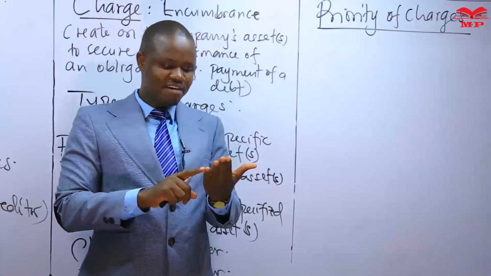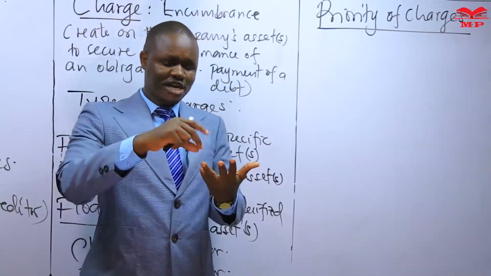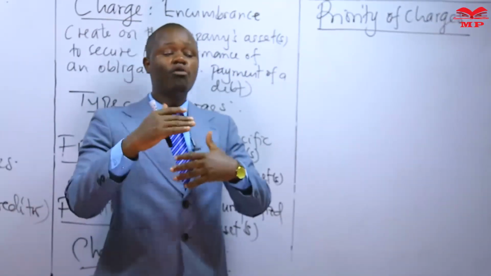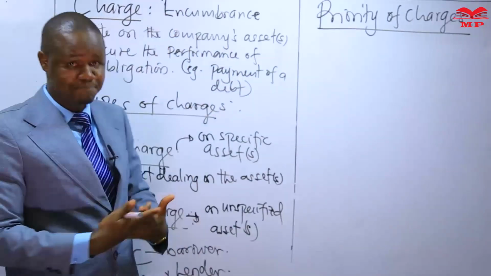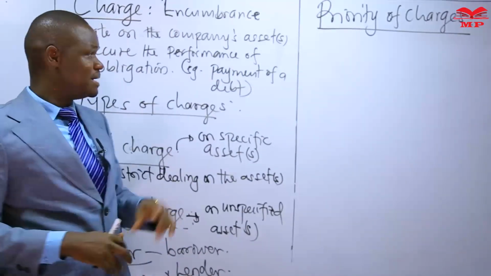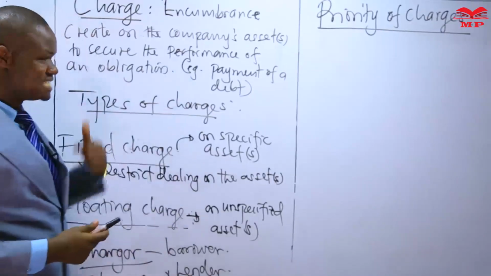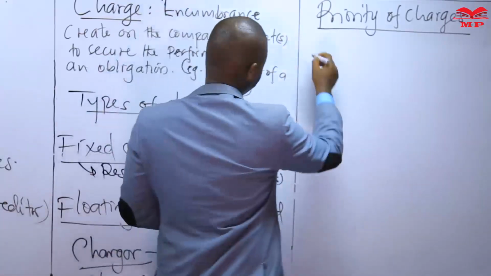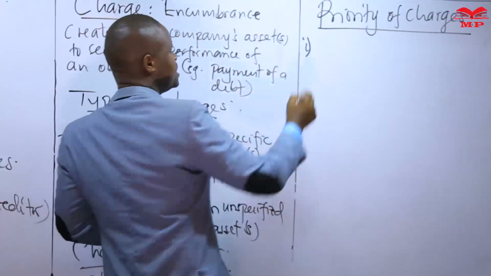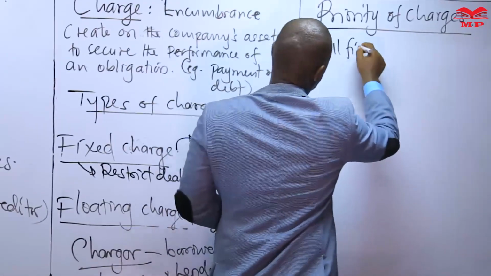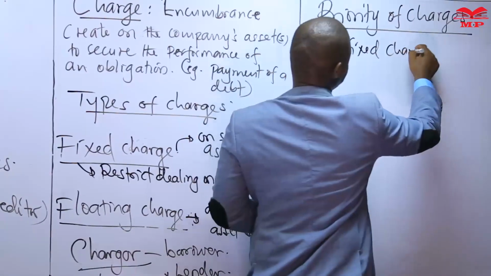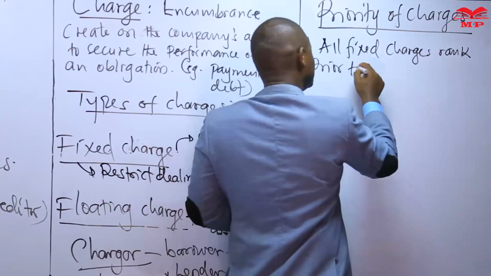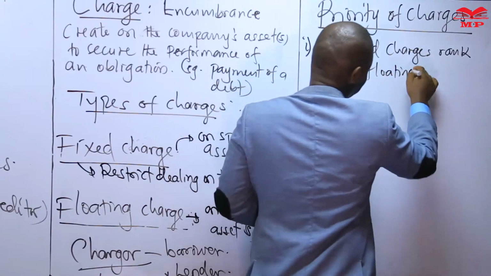So in that case where we have more than one type of charge, or a specific type of charge, two or more of them, the question of which one has priority over the other in the event they are claiming for settlement comes up. Which of these will be satisfied first? Now, these rules guide us in determining this priority, where the first rule is that all fixed charges rank prior to floating charges.